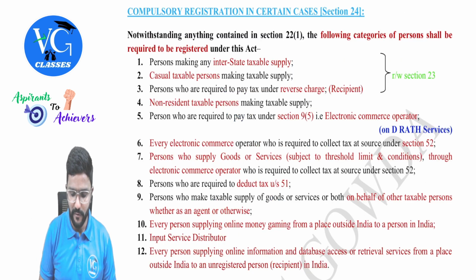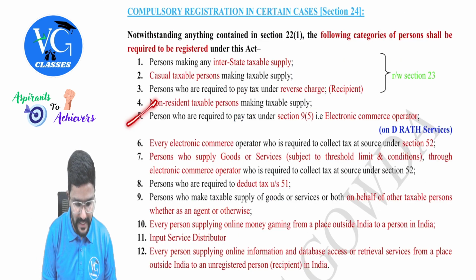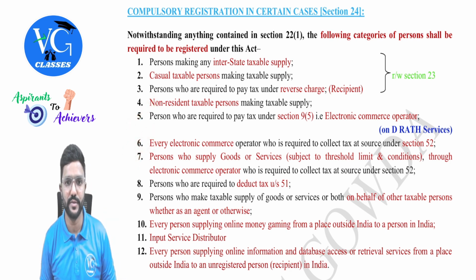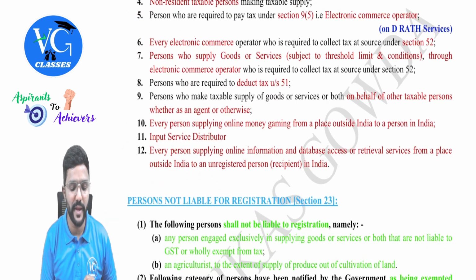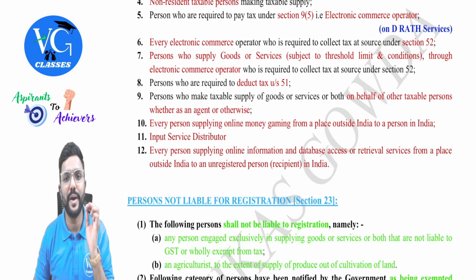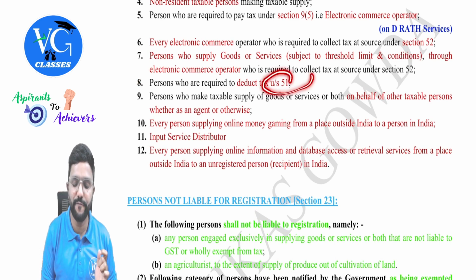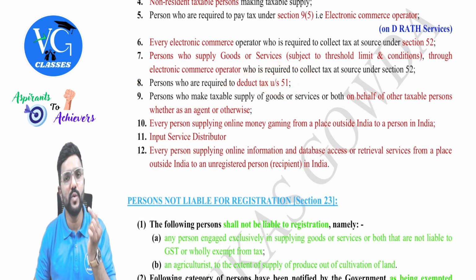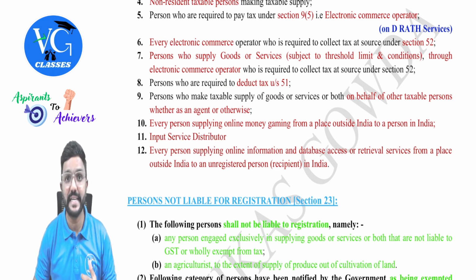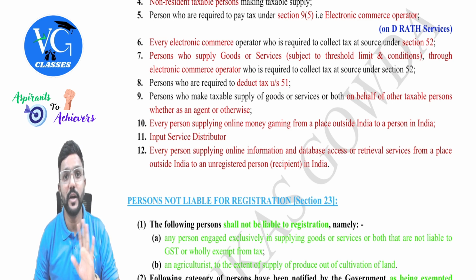Yeah, we shall continue now. So we have covered point number 5, 6, and 7 through a chart, guys. We'll continue with point number 8. Persons who are required to deduct TDS under section 51. Guys, the person who is deducting the TDS is deducting on behalf of the government, and whatever amount of TDS they are deducting is under GST, not under income tax.